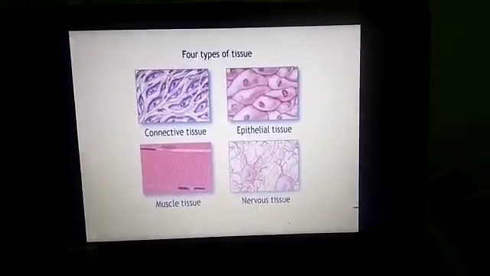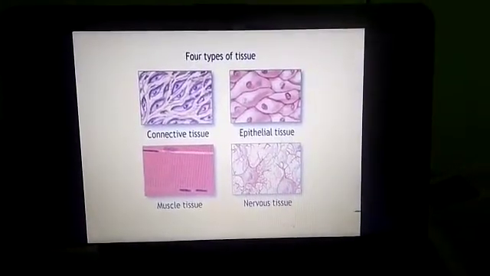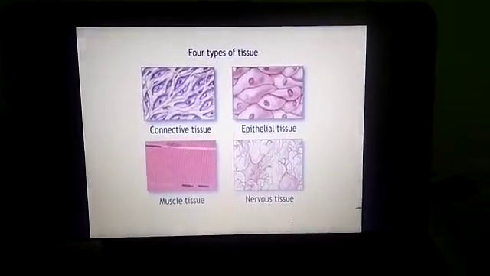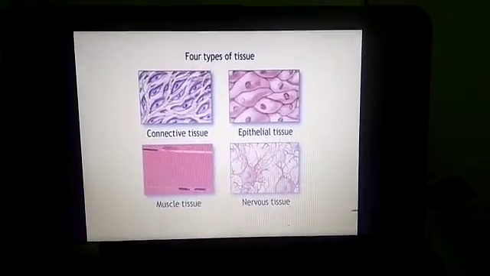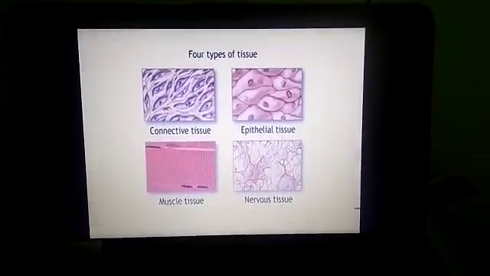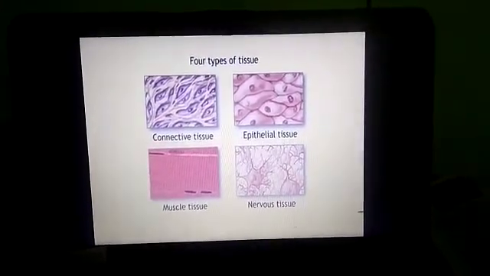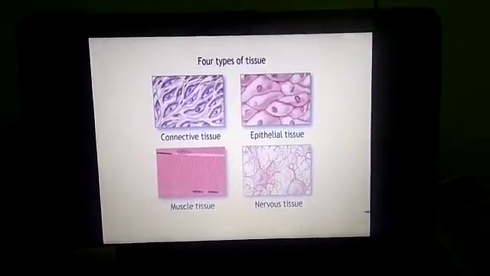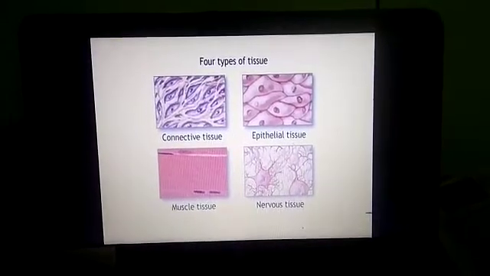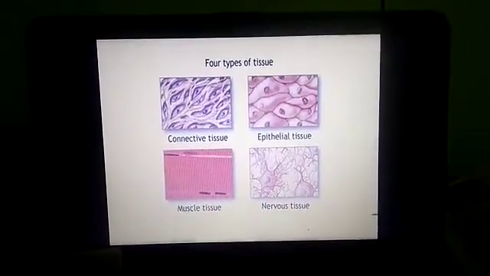Connective tissues are fibrous connective, that is tendon and ligament, adipose, cartilage, bone and fluid. So this is about the tissues, the types of tissues and what a tissue is.